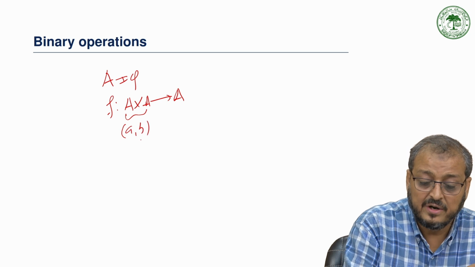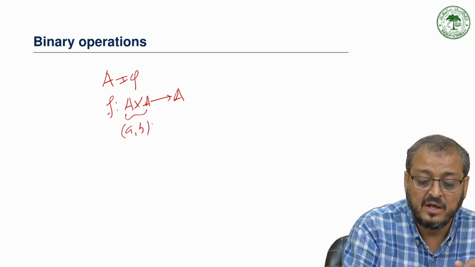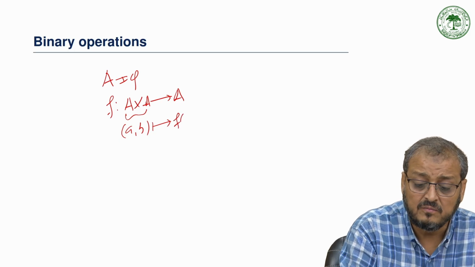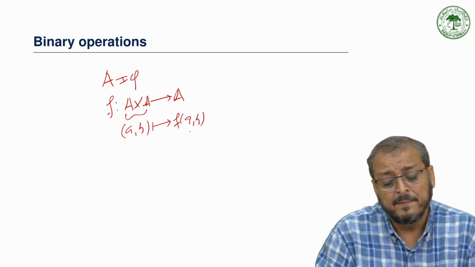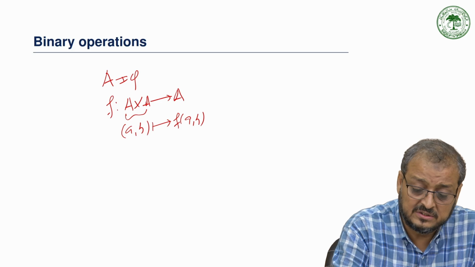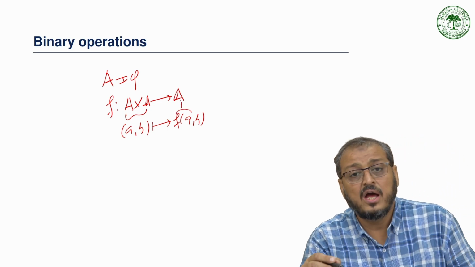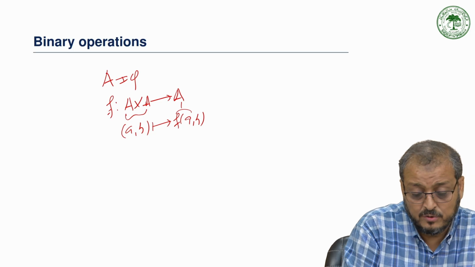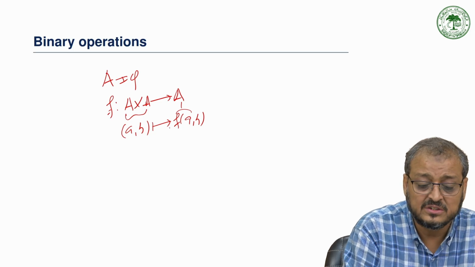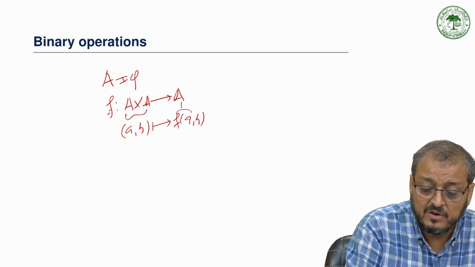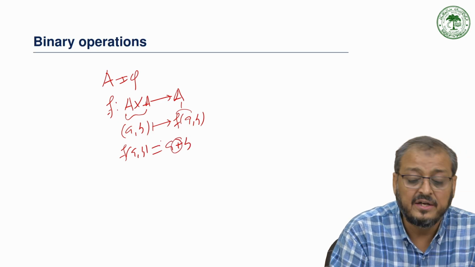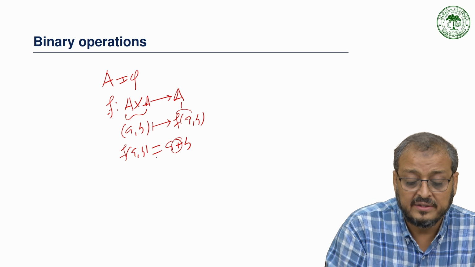So for every a and b that are elements of A, this map gives a unique element f of (a,b), which also belongs to the set A. For example, if we define f of (a,b) as a plus b, then we can say that addition is an operation.